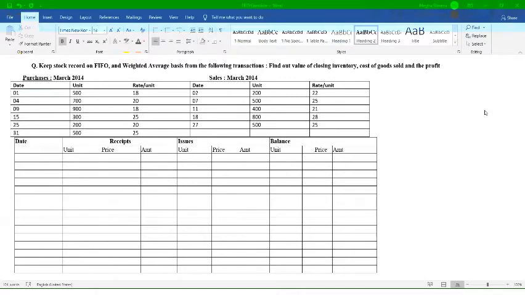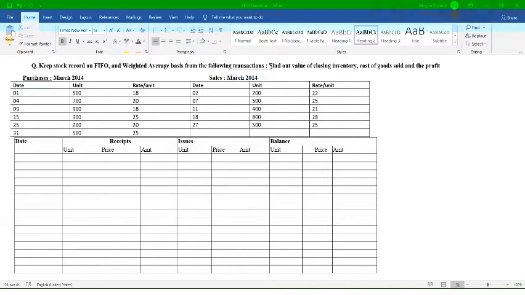Now, one by one, as the FIFO method indicates, FIFO is your first in, first out method. So whatever comes first is to be dispatched or removed from your stock first. For that, we have prepared one table. In that table, we have mentioned one column for date, one for receipt, one for issue, and one for balance, right? So we are going to identify the things when you make the different purchases on different dates, and accordingly whatever is received in your godown first is to be issued first.